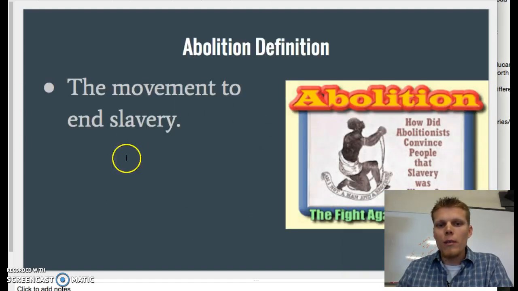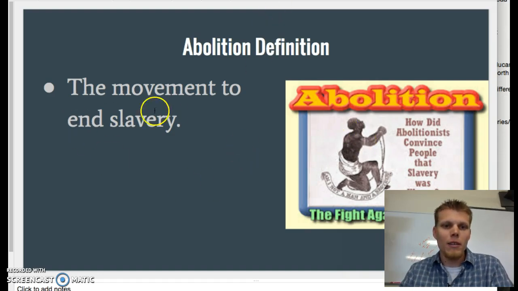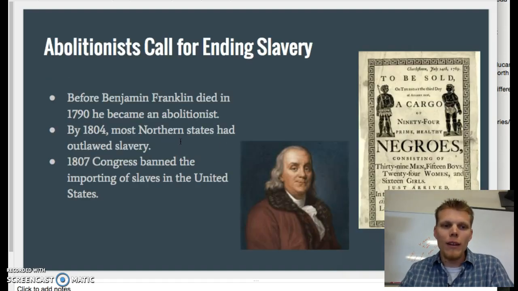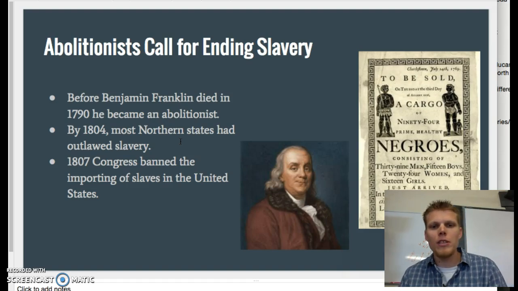Our first thing we're going to look at is the definition of abolitionist. Okay, an abolitionist or abolition is simply the movement to end slavery. Okay, so again, that's the movement to end slavery. All right, so abolitionists call for ending slavery.